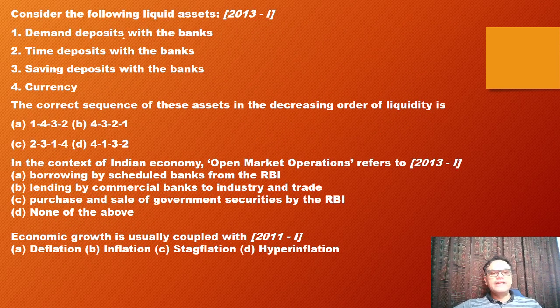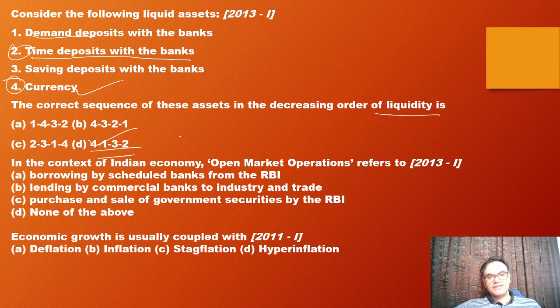Then: demand deposit with the bank, time deposit with the bank, saving deposit, currency. What is the correct sequence in decreasing order of liquidity? Currency has the highest liquidity, so we are reduced to options B and D. Next, demand deposits have a lot of liquidity, but time deposits will have a lesser amount of liquidity because that money will be available only after a little time. So if you just know the extremes, 4 and 2, you come to option D, and that is your answer for this question.